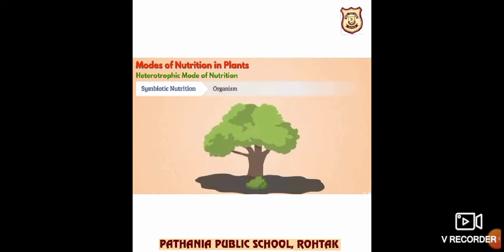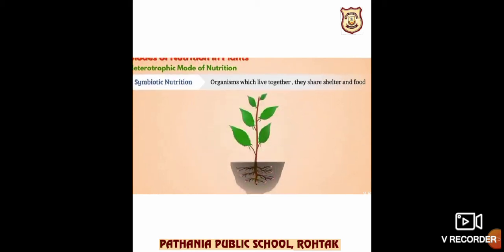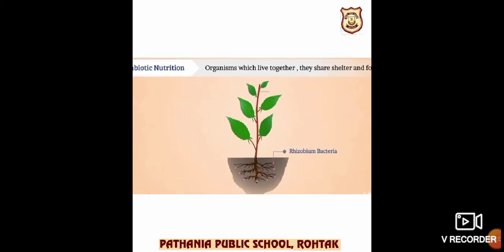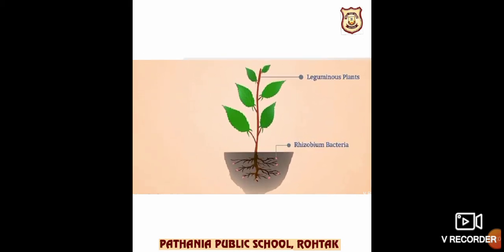Now the last is symbiotic nutrition. In symbiotic nutrition, organisms live together, and they share shelter and food. How? That we are going to discuss. Rhizobium bacteria live in the root nodules of leguminous plants.